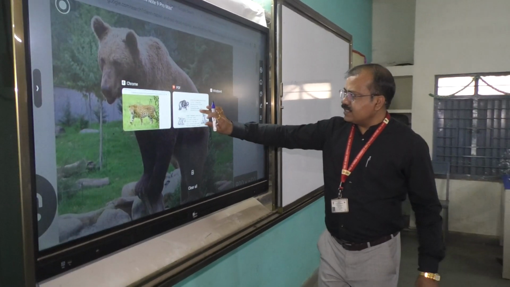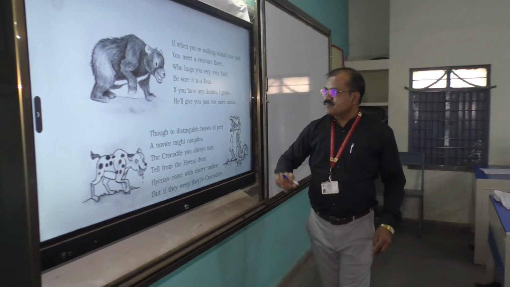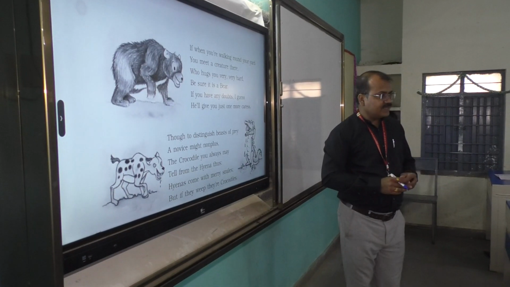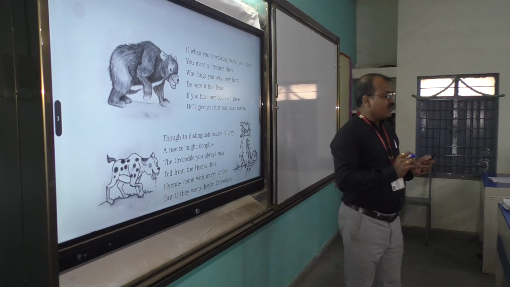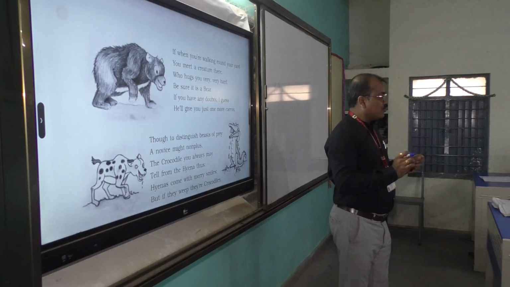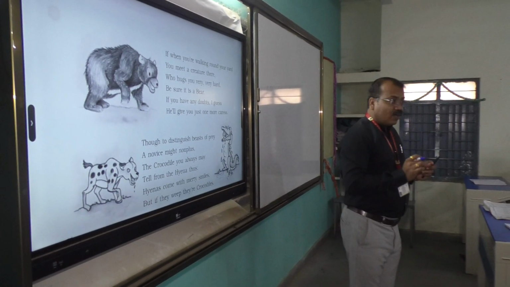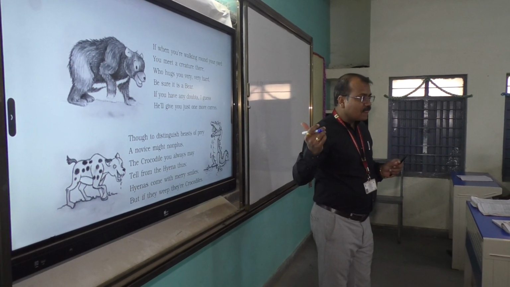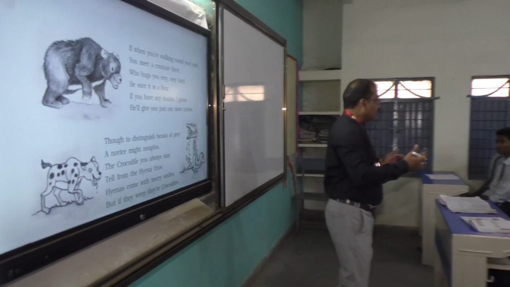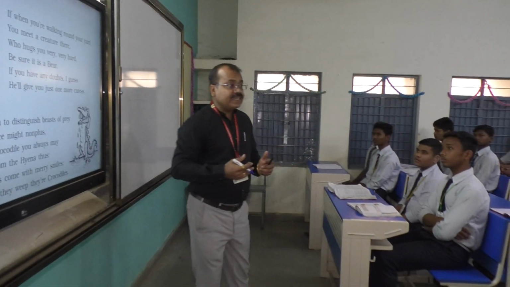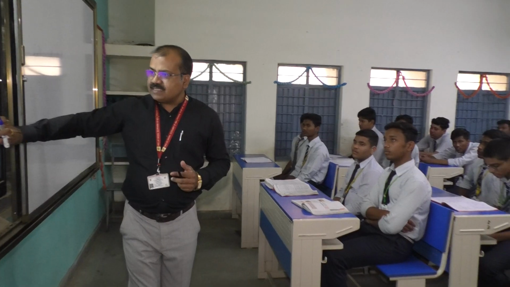Look at the stanza once again about the bear. Understand? So here the poet Caroline Wells gives us a very dangerous way to identify the bear. What is that? How to identify the bear then? If it hugs very, very hard, it's a very tight hug. Right?